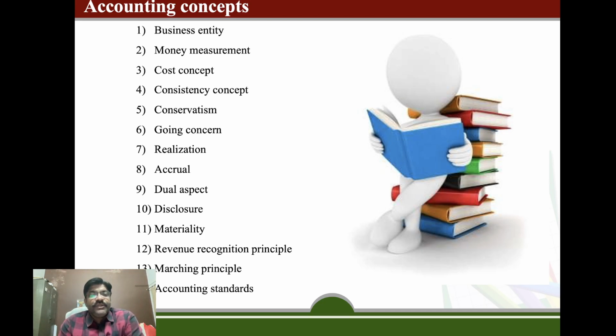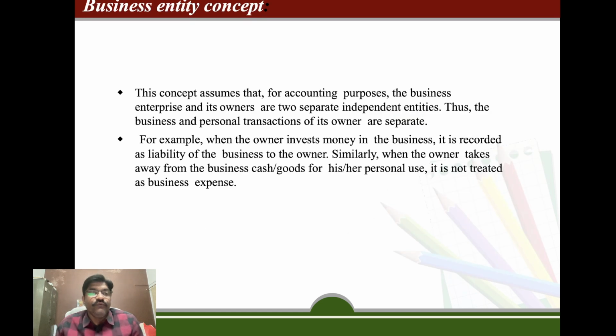Going concern concept, realization concept, accrual concept, dual aspect concept, disclosure is a convention, materiality is a convention, revenue realization principle, matching principle concept, and accounting standard concept. So we will discuss one by one in detail.